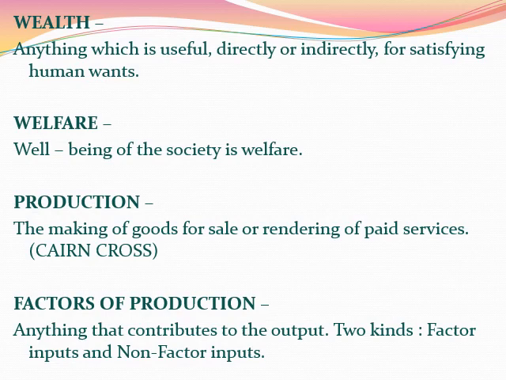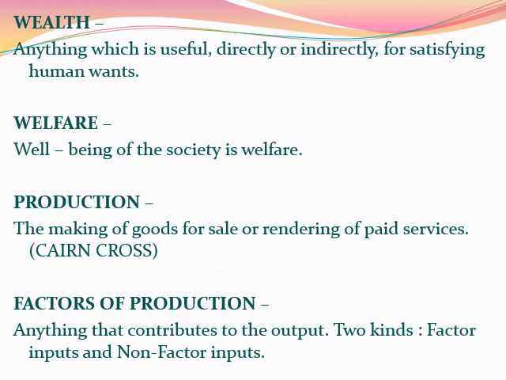Number one, factor inputs. Number two, non-factor inputs. Factor inputs include land, labor, capital, entrepreneur or organization. Non-factor inputs would be things like raw materials or fuel. These are all goods that are used for the process of production.